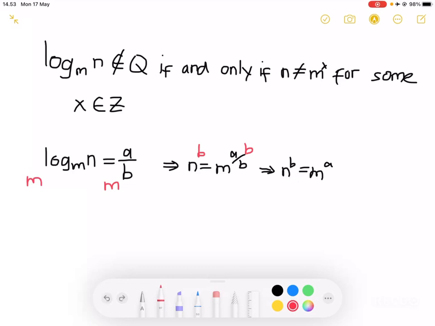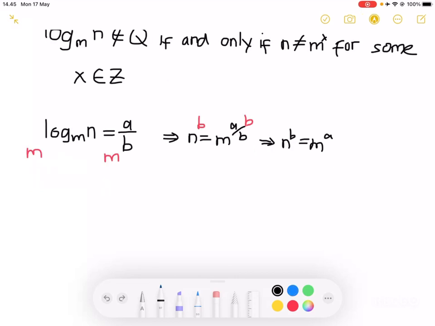And the key point here is that with this condition, there exists at least one prime number or one prime factor that is a factor of the left hand side, but is not a factor of the right hand side, or possibly vice versa. It is a factor of the right hand side, but this is not. And by the fundamental theorem of arithmetic, we arrive at a contradiction. Therefore, we have no solutions for a and b.